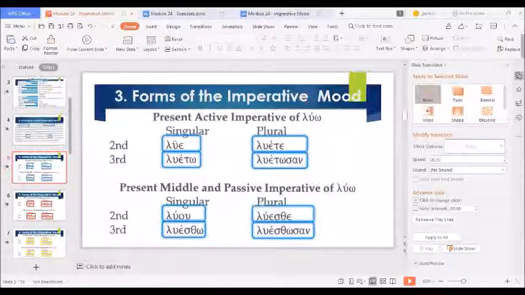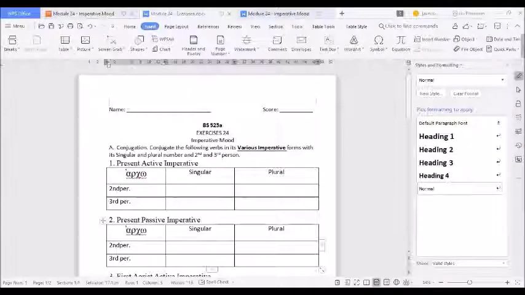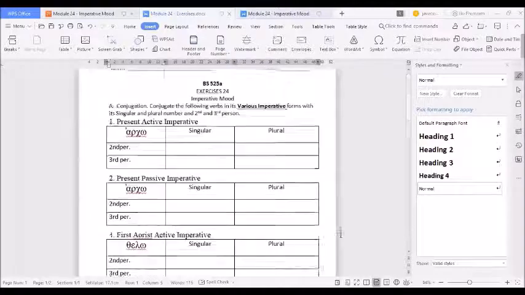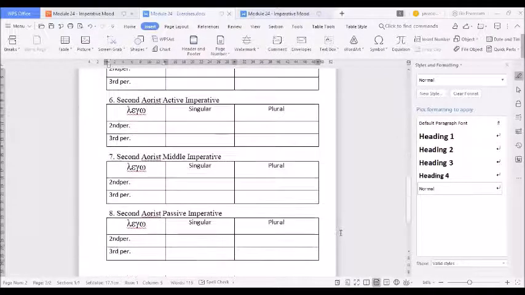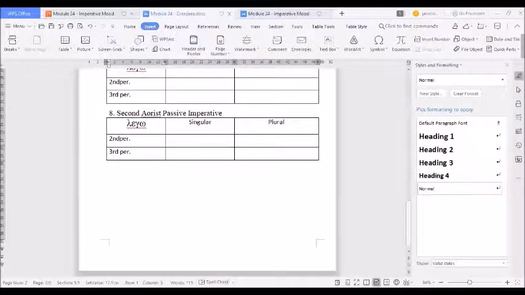So that's it for today. And I hope that you learned a lot in our lesson regarding the imperative mood. So kindly answer the assignment in the imperative in various moods.